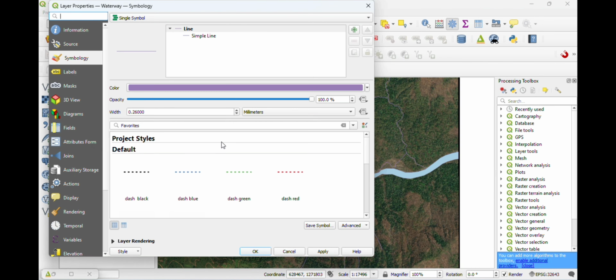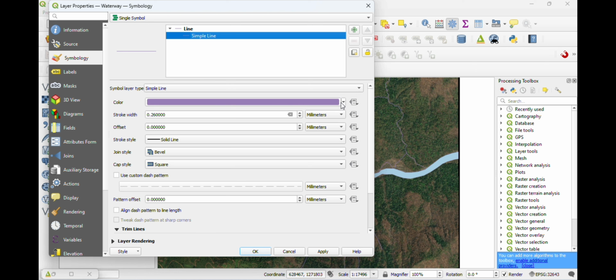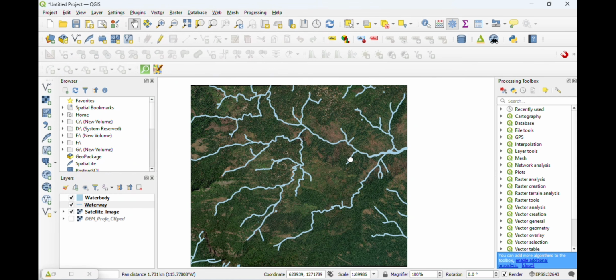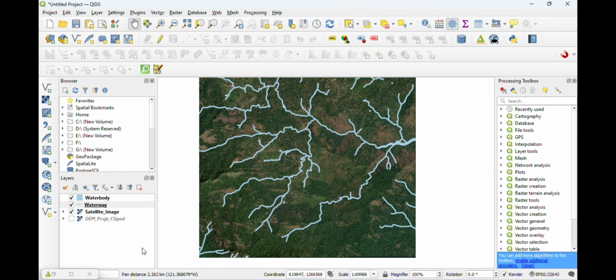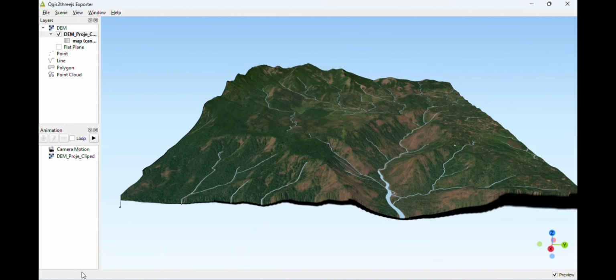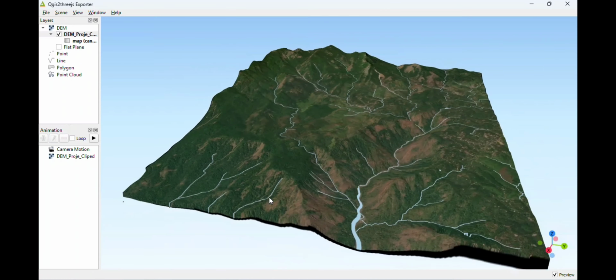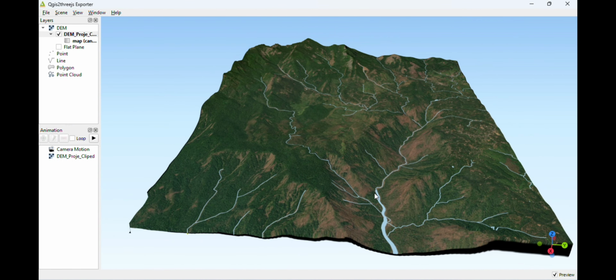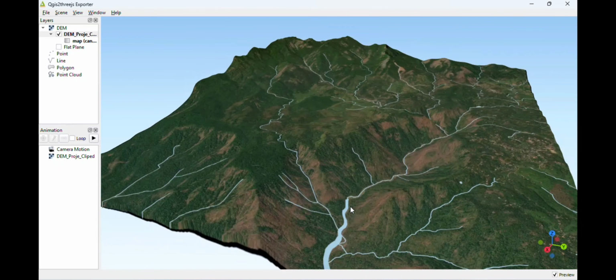Go to simple line, change the color to sky blue, and I increase the stroke width to 0.86. Yeah, it looks perfect now. Just apply and OK, and I head back to our plugin. Now we can have a beautiful three-dimensional river flow visualization.